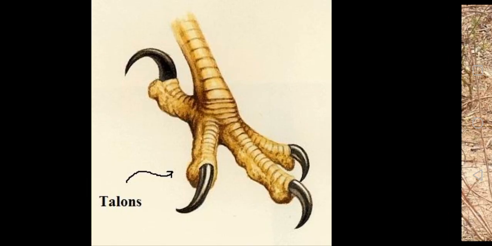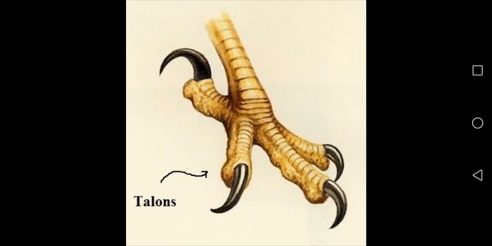Okay. Now I come to talons, that is on page 23 of your science book. Now what do you mean by talons? It is a long, sharp, curved nail. Can you see the picture I've shown? A long, sharp, curved nail on the feet of some birds, especially ones that kill other animals and birds for food. So these talons help the bird to kill the animals and eat the food.